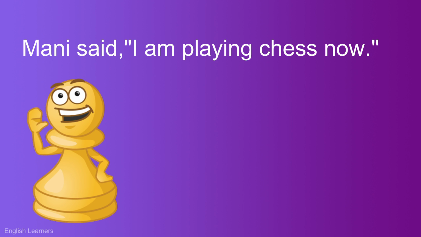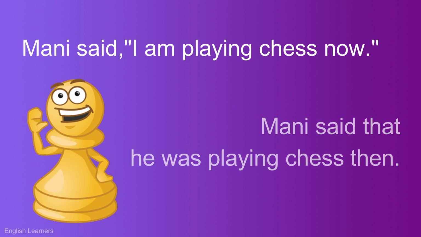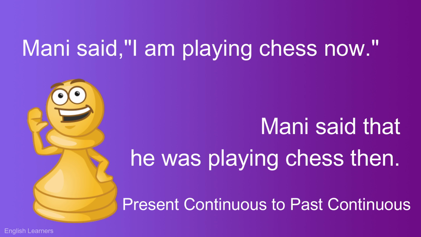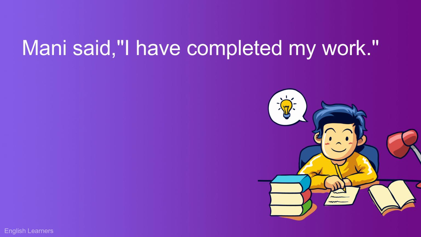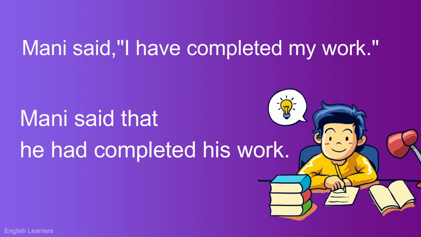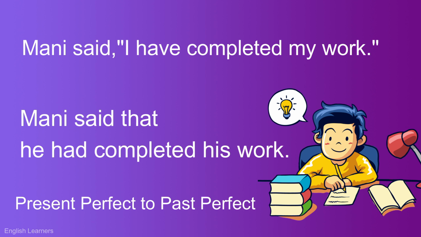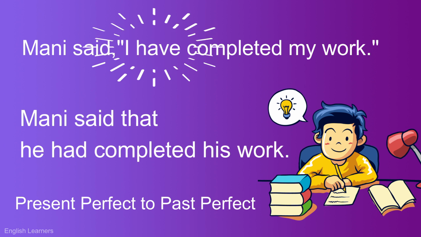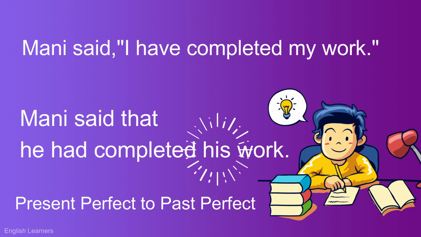Mani said, "I am playing chess now." Answer. Mani said that he was playing chess then. Here the tense is present continuous, which changes into past continuous, and the other changes are I changes into he and now changes into then. Mani said, "I have completed my work." Answer. Mani said that he had completed his work. Here the tense in direct speech is present perfect, so it changes into past perfect. The other changes are I changes into he and my into his.